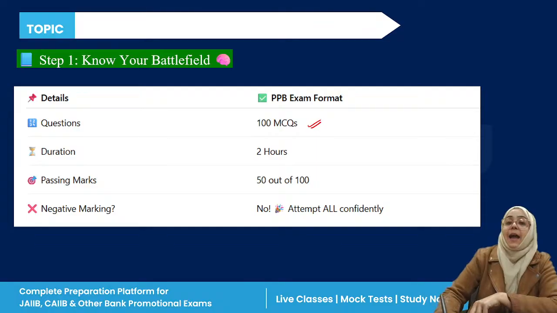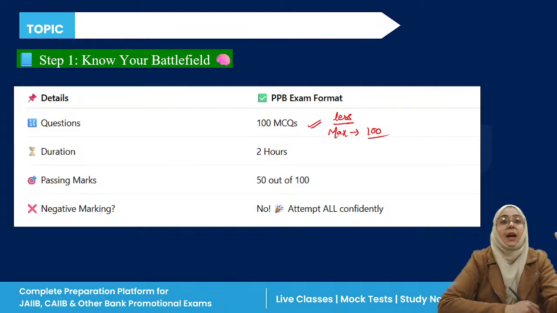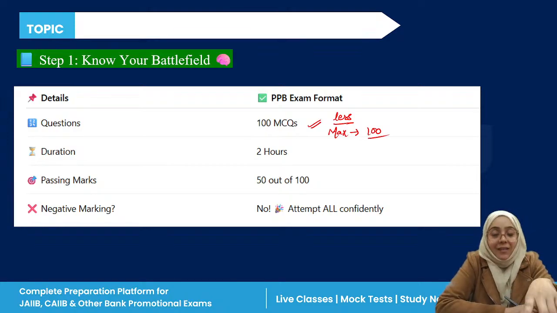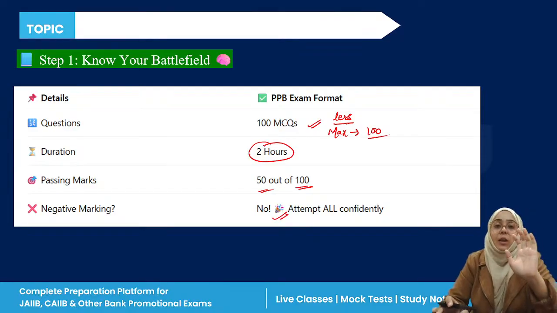Now, again, it can be less than that also, but the maximum marks you need to take care of is 100. Sometimes case studies are asked, so the question is of 2 or 3 marks. If the paper has 2 or 3 mark questions, then the number of questions will be lesser than this, but the maximum marks is always 100, okay? Duration is 2 hours. Passing marks is 50 out of 100. Again, there is no negative marking in this particular PPP subject.